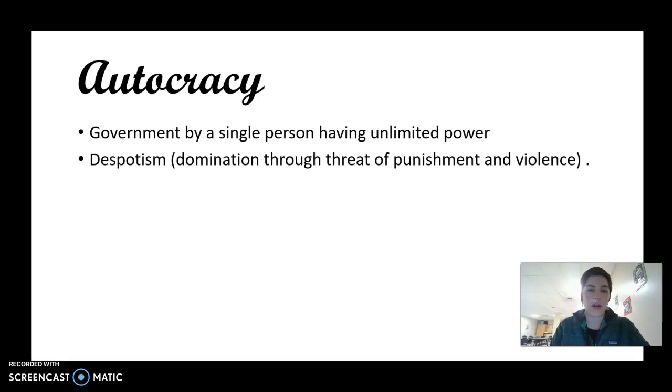The first type of government is an autocracy. It is a government that is run by a single person that has unlimited power. This combination with despotism can also happen, which is domination through threat of punishment or violence. That can happen, which usually takes an autocracy and could turn it into something called a dictatorship. But what is important is autocracy is one person in charge of the government.